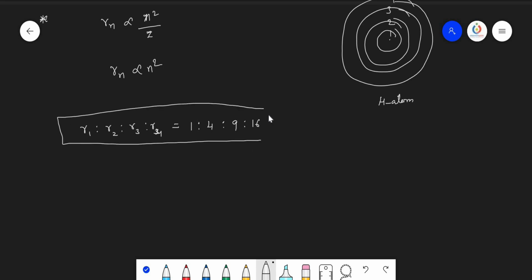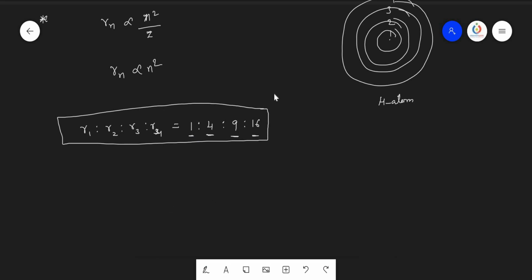So what information are we getting from this? Second orbit radius is 4 times the radius of the first orbit, the third orbit radius is 9 times the radius of the first orbit, and the fourth orbit radius is 16 times the radius of the first orbit. So in this way we can easily compare the radius of the different orbits.